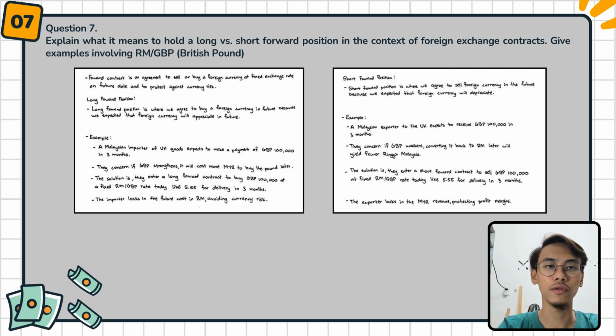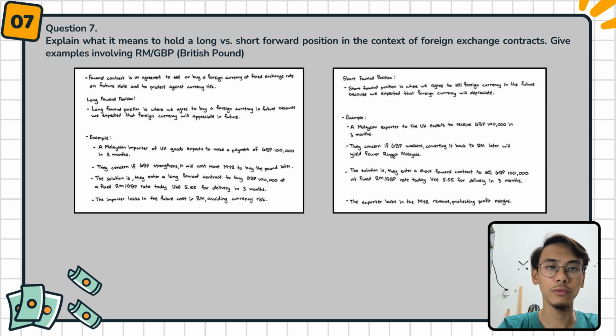Next, the short forward position. A short forward position is where we agree to sell foreign currency in the future because we expect that the foreign currency will depreciate. For the long, the keyword is to buy a foreign currency, but for the short, it is to sell a foreign currency.